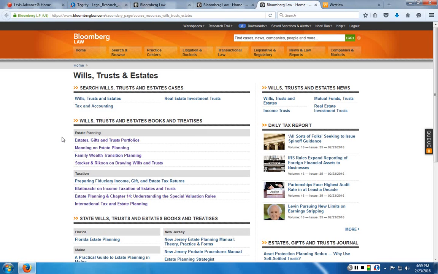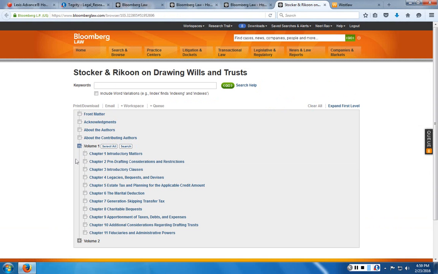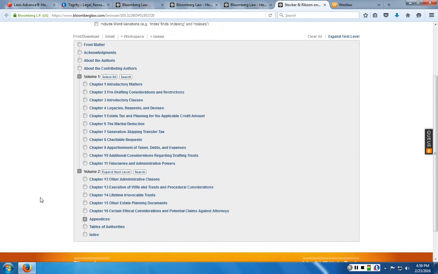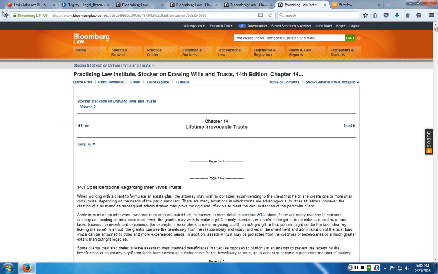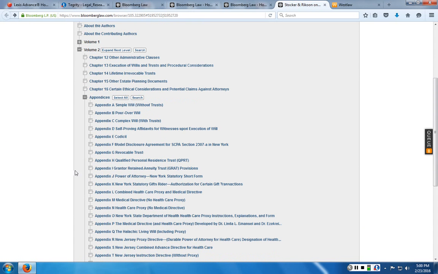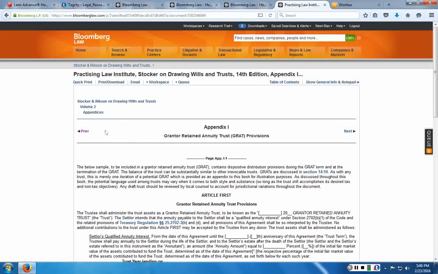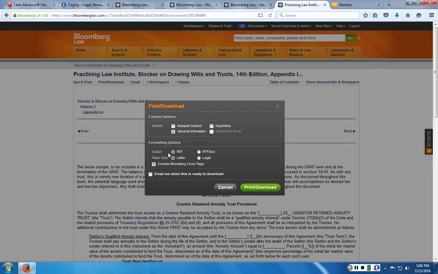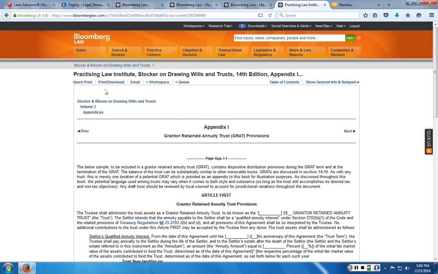Most of these are not really helpful for drafting, but there are a couple of books here that are. The Stalker book is pretty helpful. If you open up the table of contents here, you'll see there are some chapters on specific kinds of trusts, and if you open up the list of appendices here, there are also some forms for drafting specific kinds of trusts, like a GRAT. And if you wanted to download this form, you can download it as a PDF or as a Word document, which you can then edit and create your own document. So that is one helpful resource.